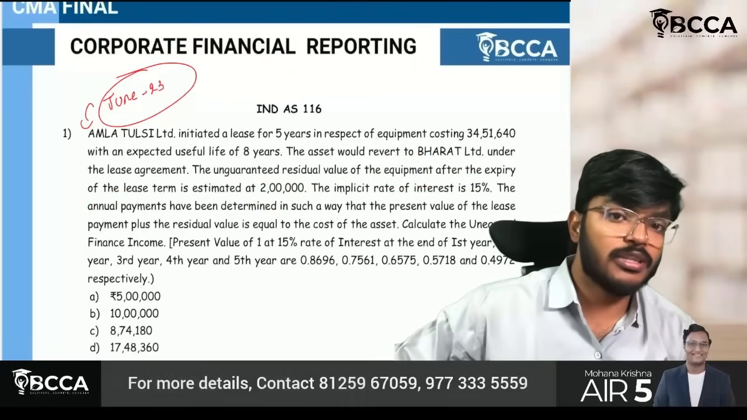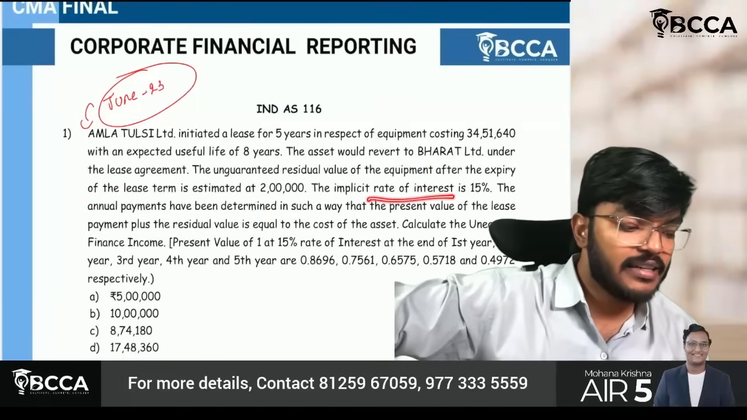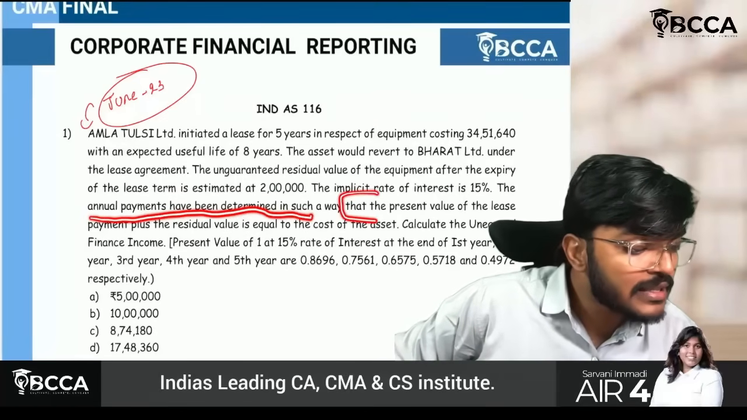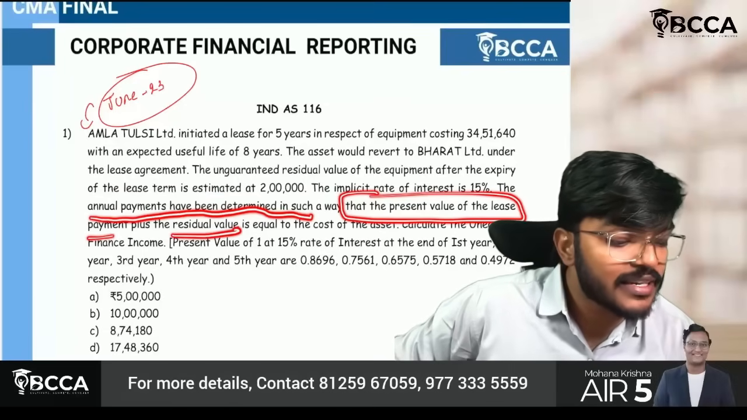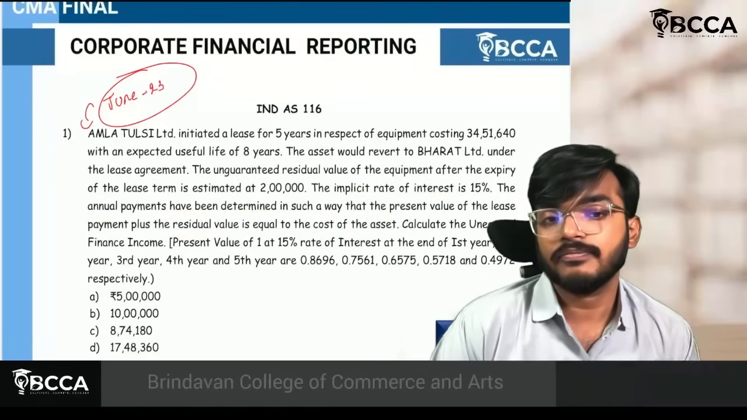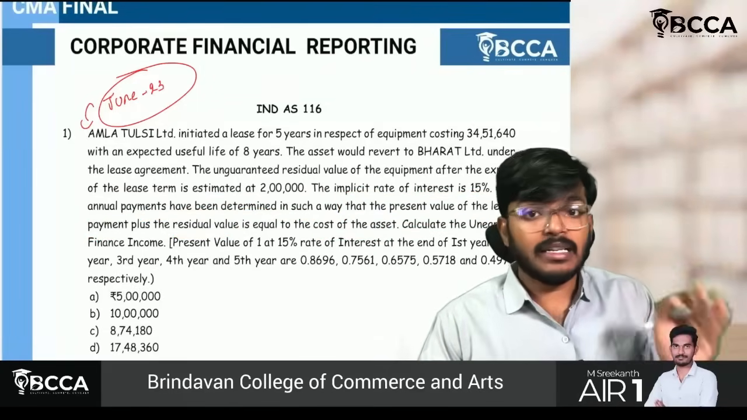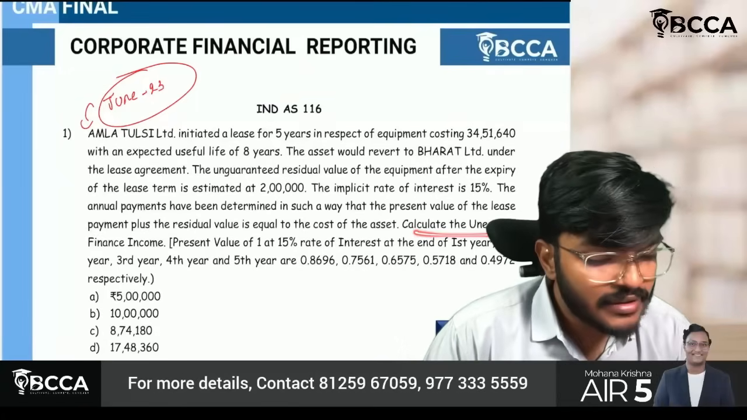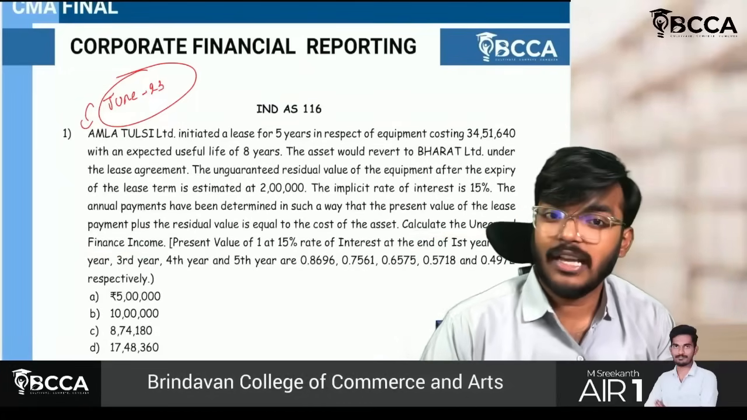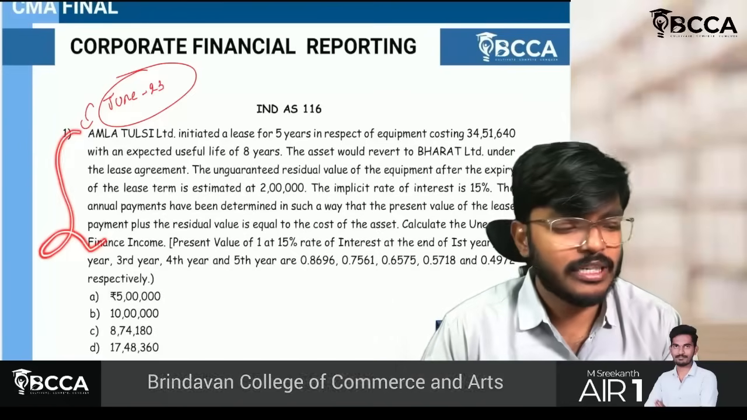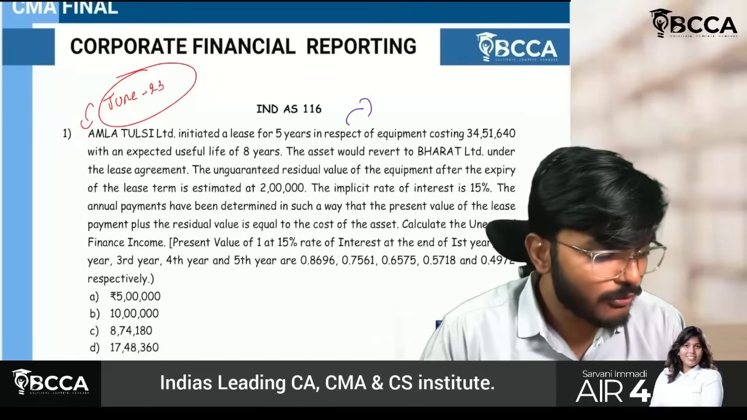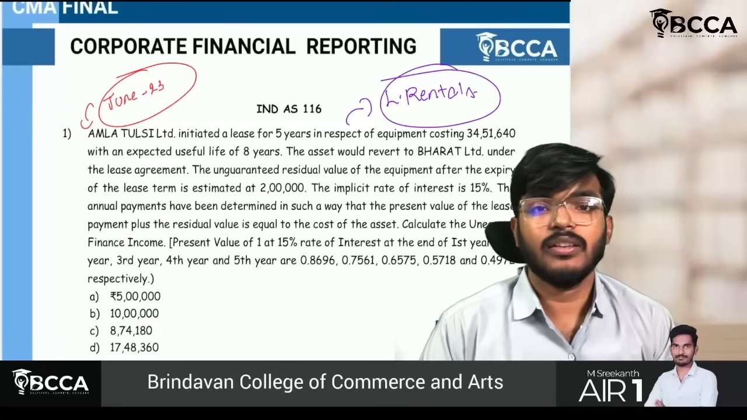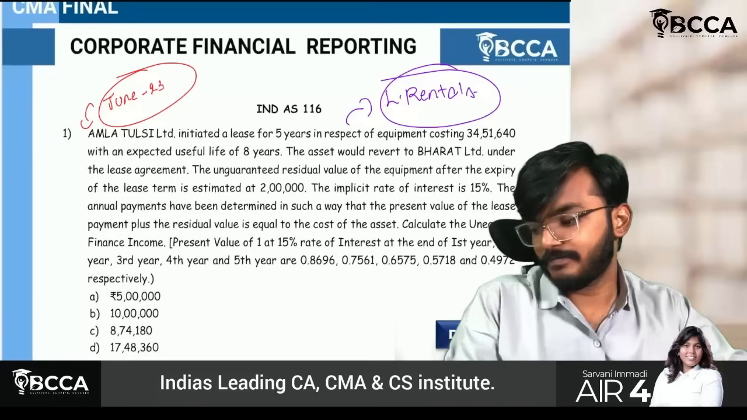The unguaranteed residual value of the equipment after the expiry of the lease term is 2 lakh rupees. Unguaranteed residual value is how much, sir? 2 lakh rupees. The implicit interest rate is 15%. The annual payments have been determined in such a way that the present value of the lease payment plus the residual value is equal to the cost of the asset. Calculate the unearned finance income. Oh, so much they have given. But if you read the question 1 to 2 times, if you find out the lease rentals in the question is aram se completed.